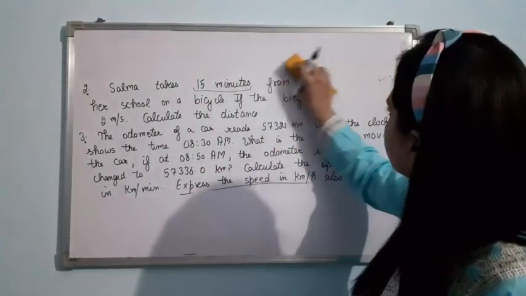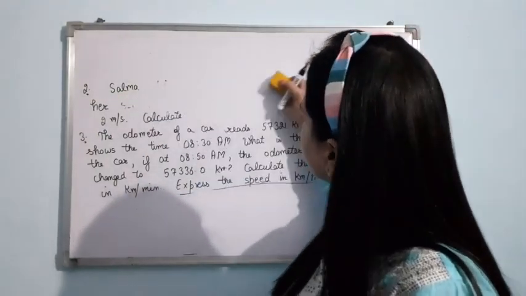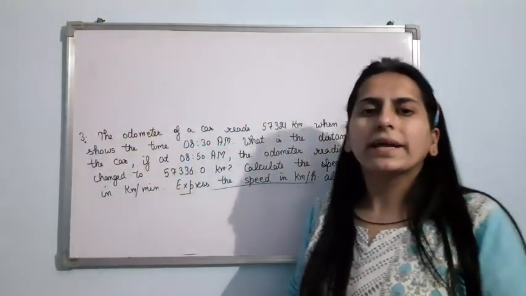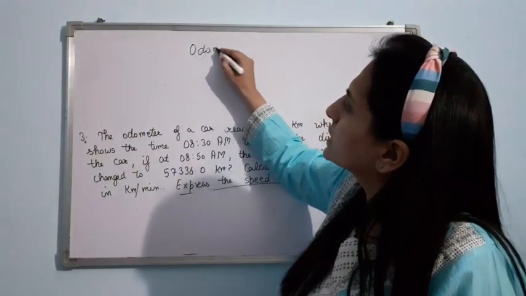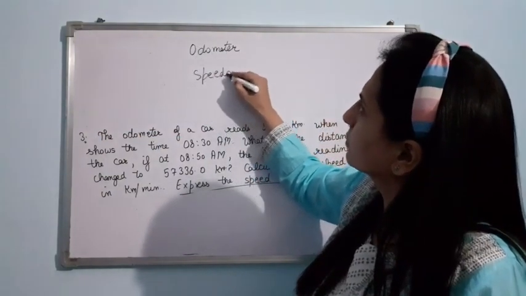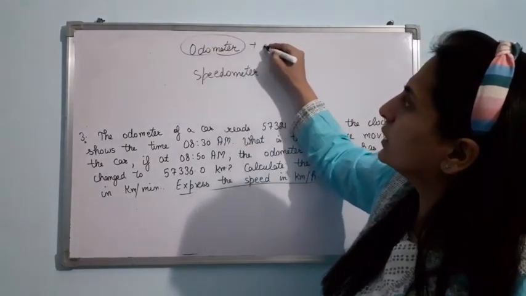Now, in your vehicles you might have seen two instruments. One is odometer and the second one is speedometer. Odometer is an instrument that is used to measure the distance.